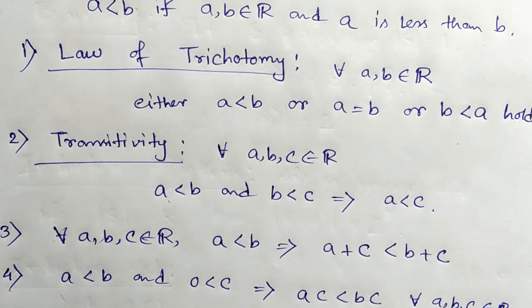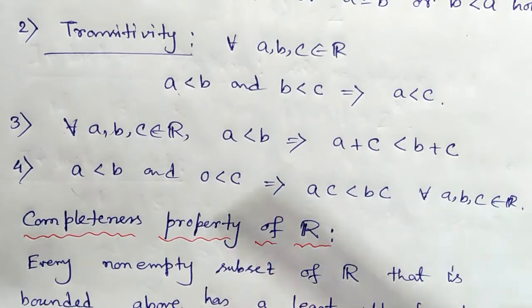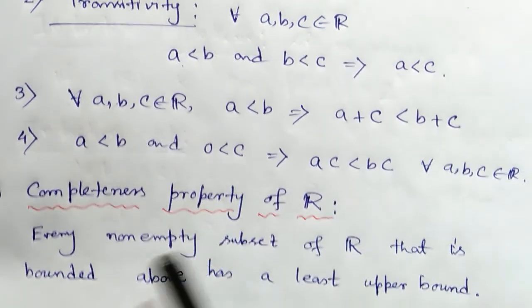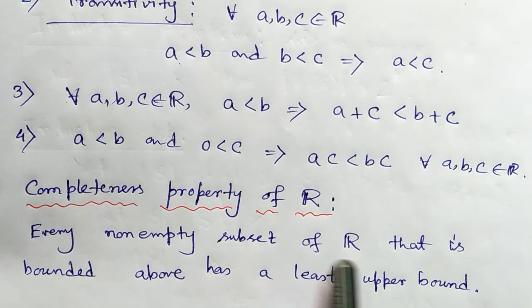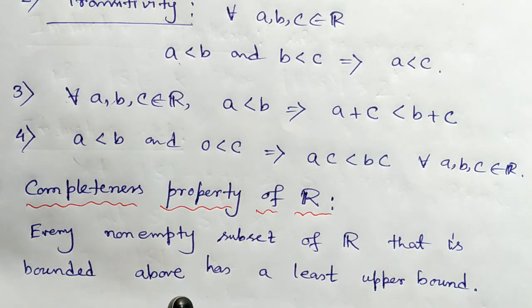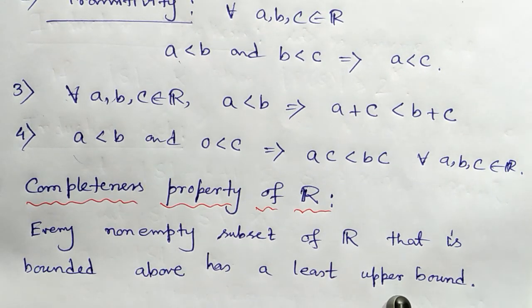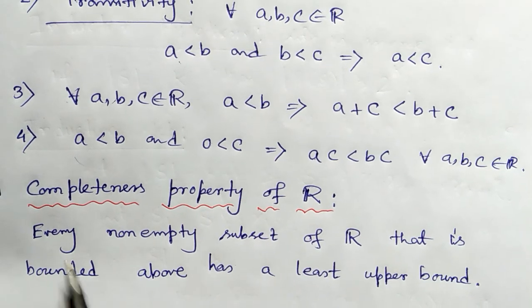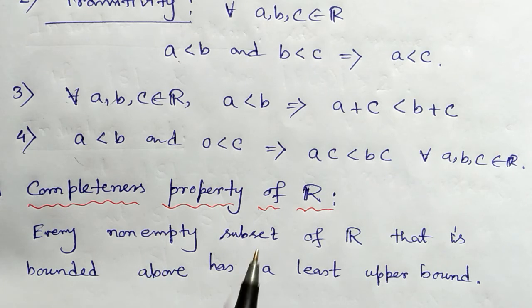Next we come to the completeness property. It states that every non-empty subset of ℝ that is bounded above has a least upper bound.